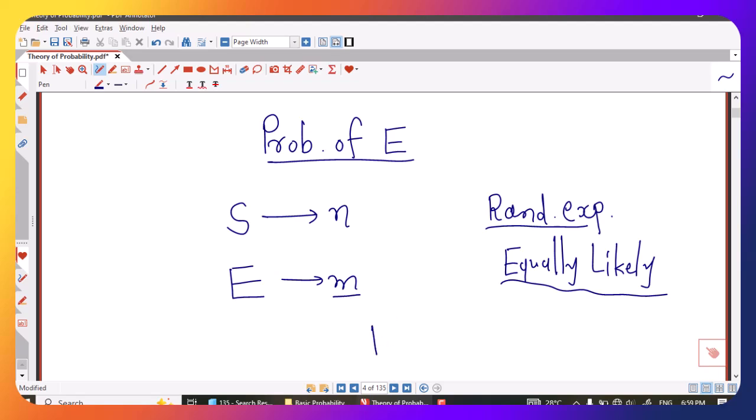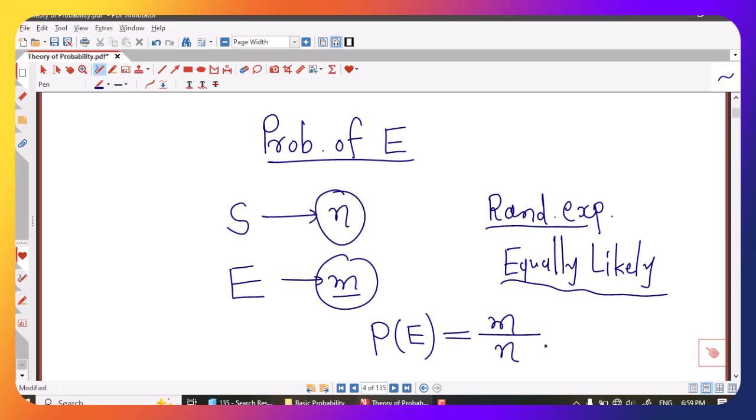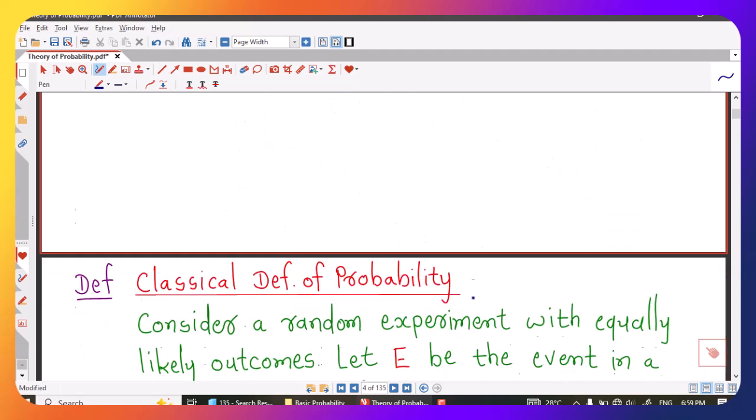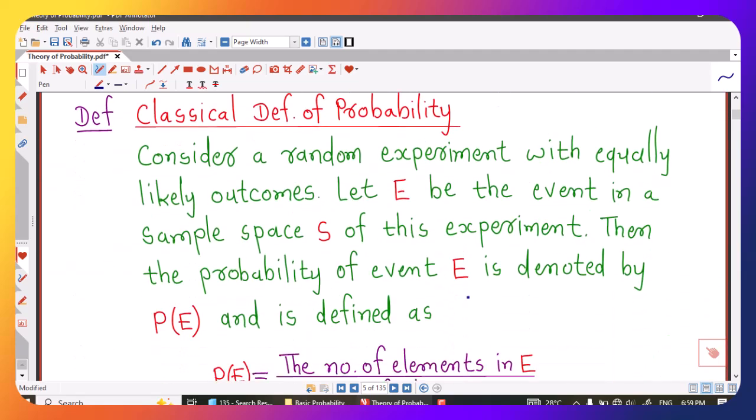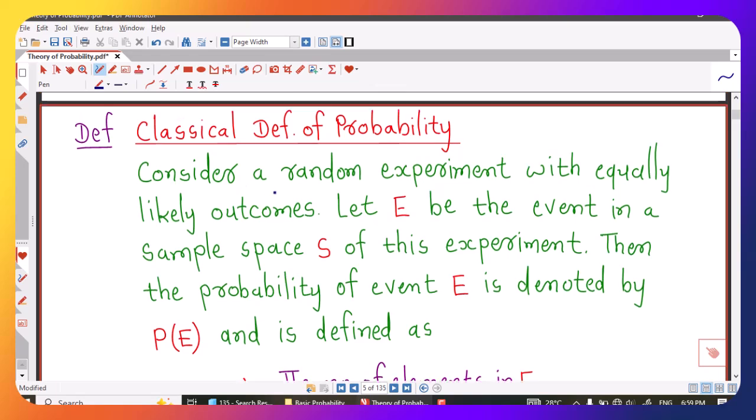Then the classical definition of probability is that the probability of event E is equal to the number of elements in event E divided by the total number of elements in the sample space. So this is the classical definition of probability that I have written systematically here.